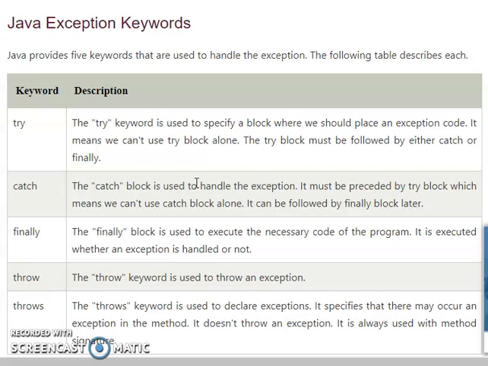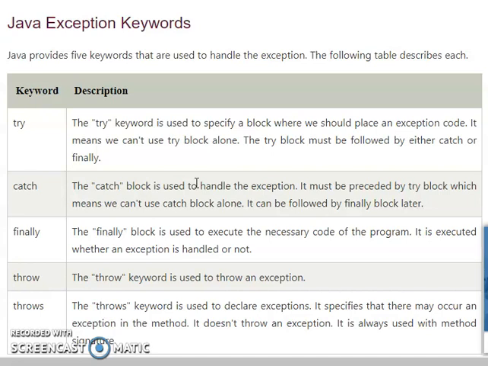The keyword try is used to specify a block where we should place exception code. It means we can't use the try block alone. The try block must be followed by either a catch or finally. I repeat this again: we can't use the try block alone. The try block must be followed by either a catch or finally.